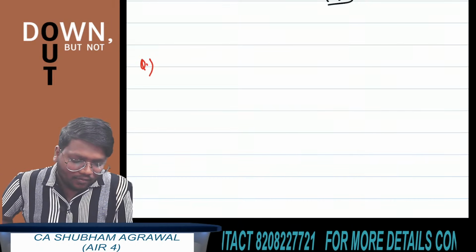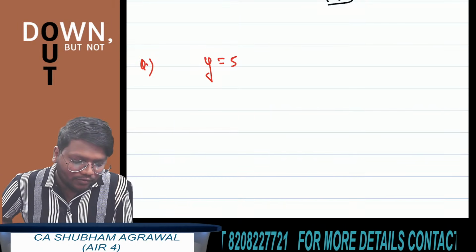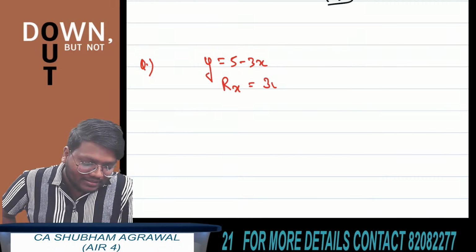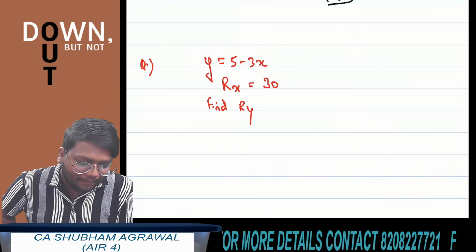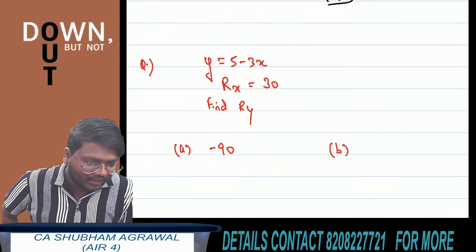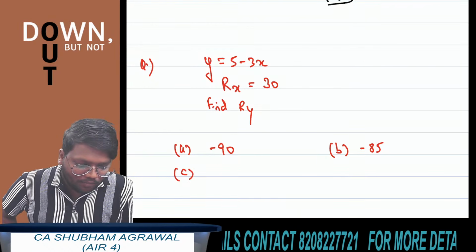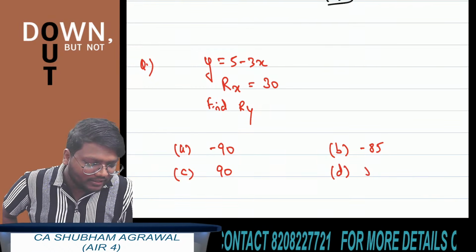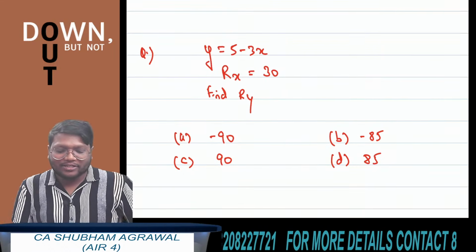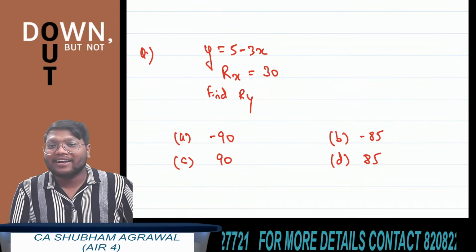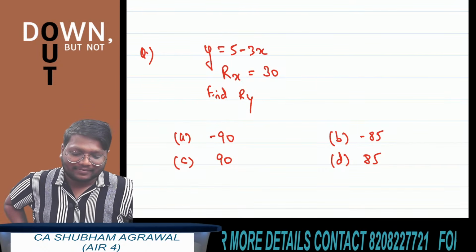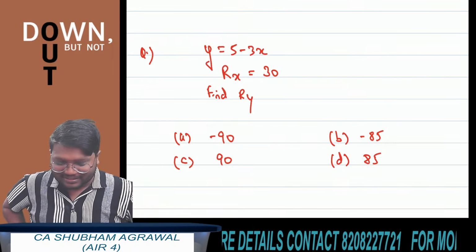Tell me what is the answer for this question. y is equal to 5 minus 3x. Range of x is 30. You have to find the range of y. Option A is minus 90. Option B is minus 85. Option C is 90. Option D is 85. Tell me which option is correct.